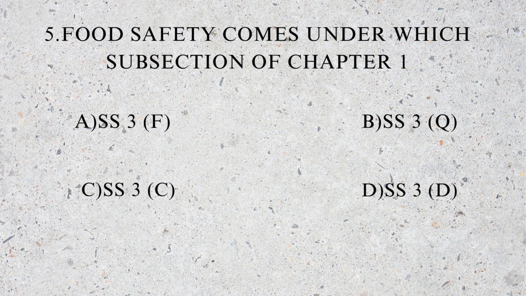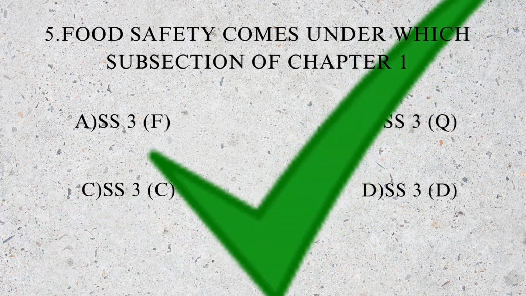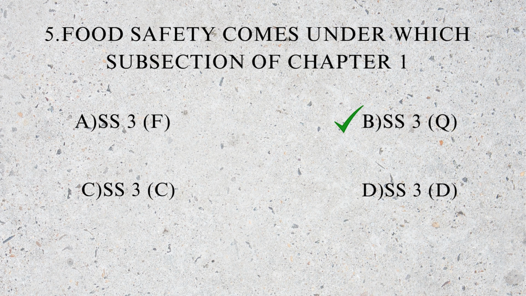Question number 5. Food safety comes under which subsection of chapter 1? Options are subsection F, subsection Q, subsection C, and subsection D. Correct answer is B, subsection Q. Food safety comes under subsection Q of chapter 1.